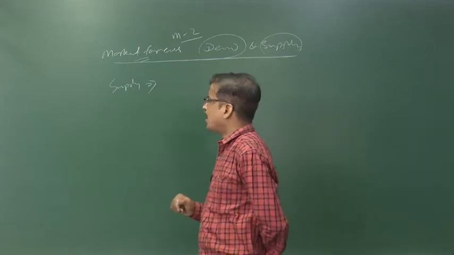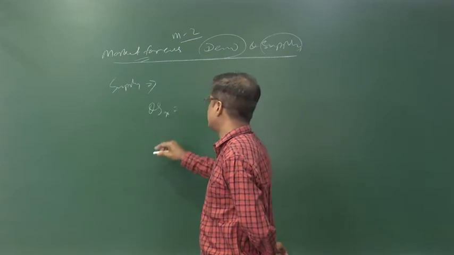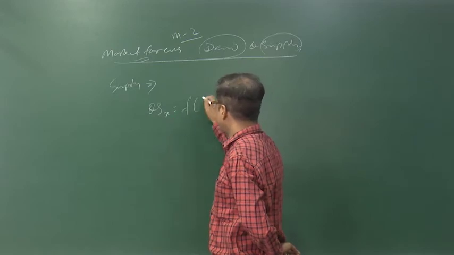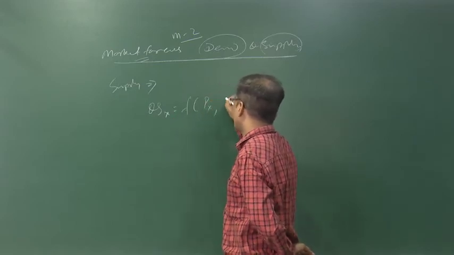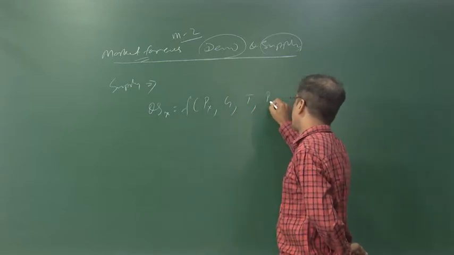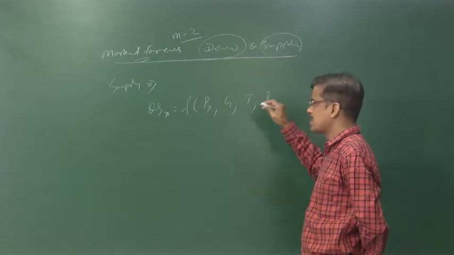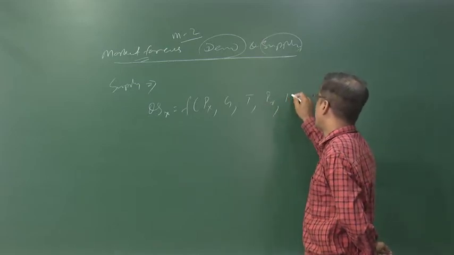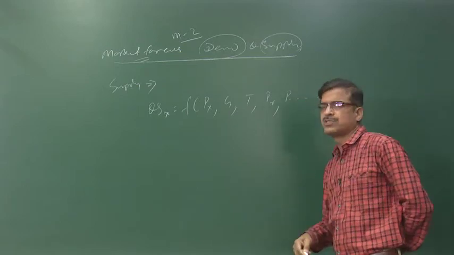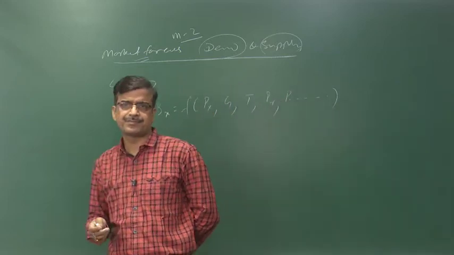Now, how to explain the law? Quantity supplied of a particular product is a function of its price, goal of the producers, level of technology, price of raw materials, government policies and regulations, taxes and so on, and the price of related commodities, the price of its substitute and price of its complement, like in the case of demand.